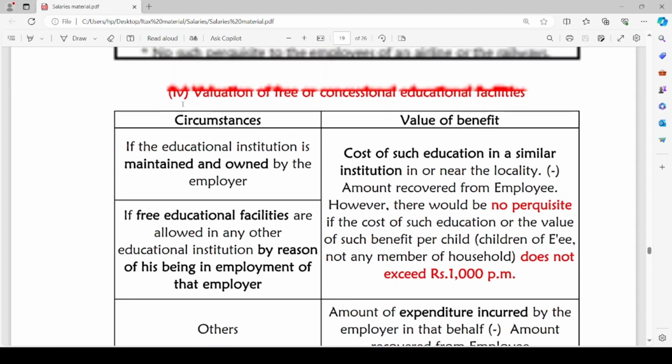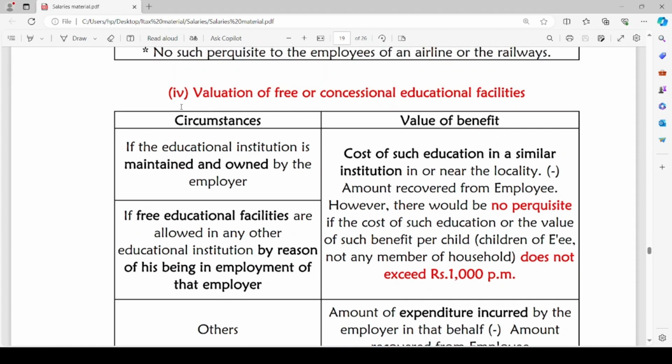Valuation of free or concessional educational facilities. The circumstances where free or concessional educational facilities are provided by the employer to his employee are: if the educational institution is maintained and owned by the employer himself and he is providing educational facilities free of cost or at concession to the children of his employee.